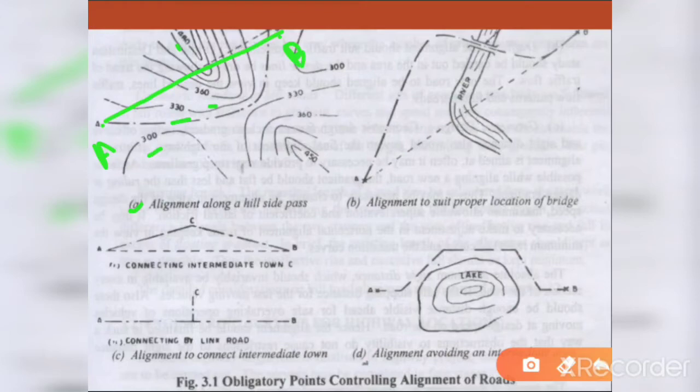But here there will be a hill with higher elevation. Is it possible to lay a road with higher elevation? So what will be the ways to construct an alignment? There will be three ways. One is cutting the hill. The second is to make a tunnel in the hill. Both make the same sense. And the third is to go around the hill. Go around the hill means you have to skip the hill and go around it to reach station B, or otherwise make a pass.